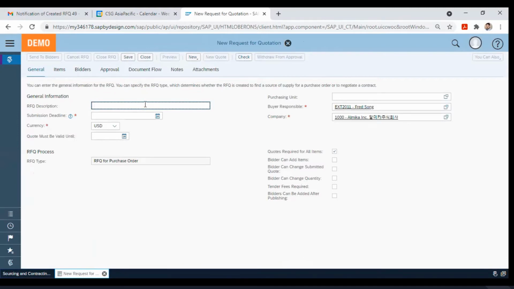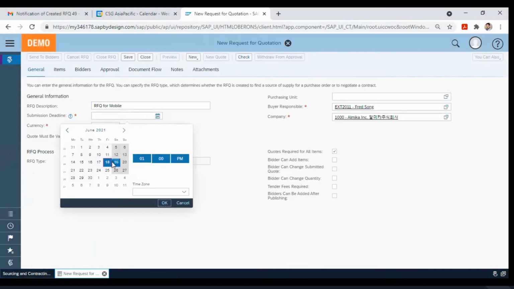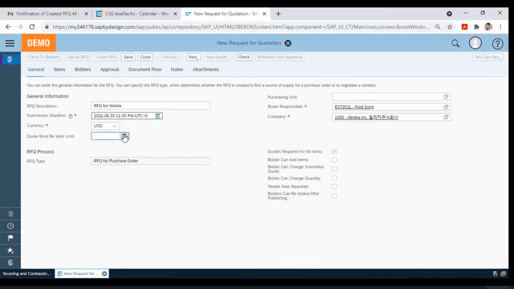So let's say RFQ for mobile, submission deadline, let's say 30th of June. And then this quote will remain valid till 15th of July, only for 15 days. Bidder should be able to add the item. Bidder should be able to change the submitted quote.